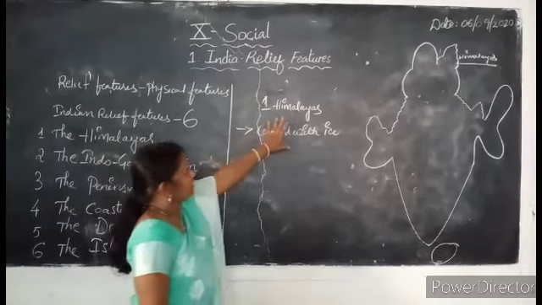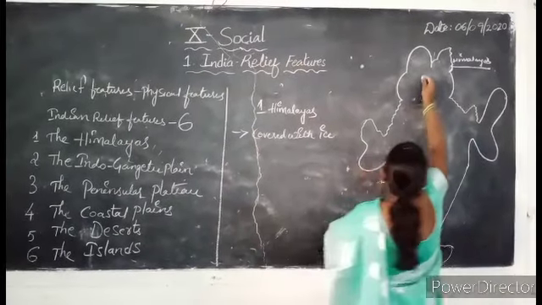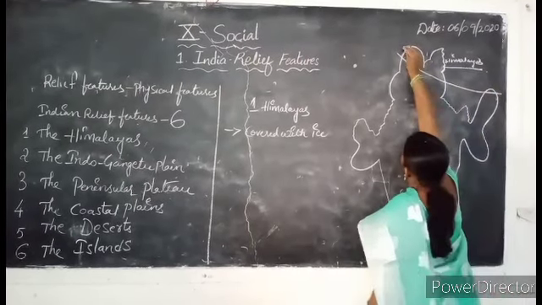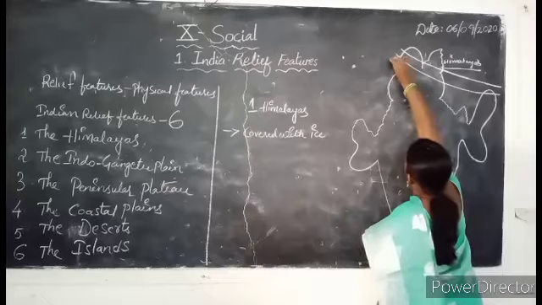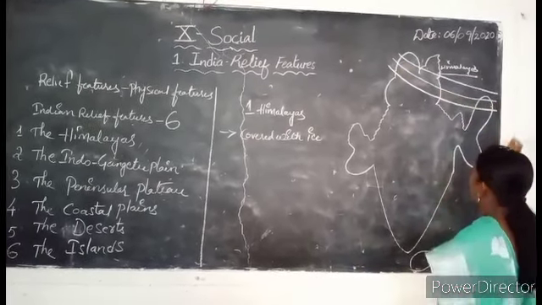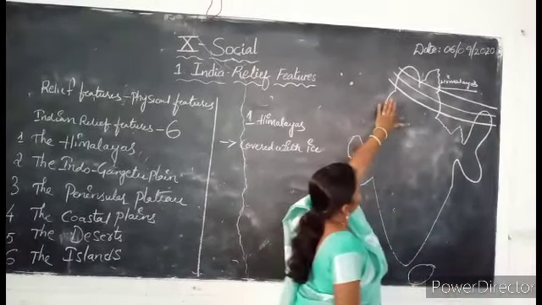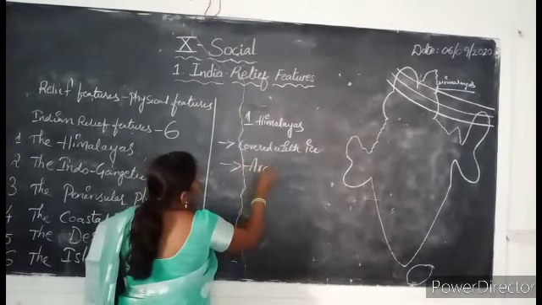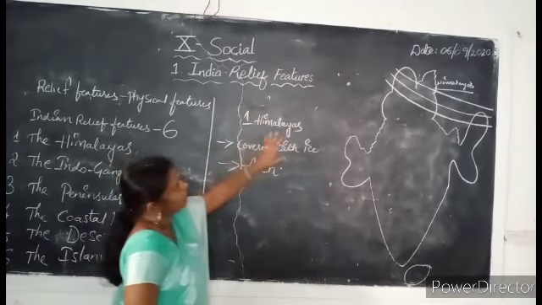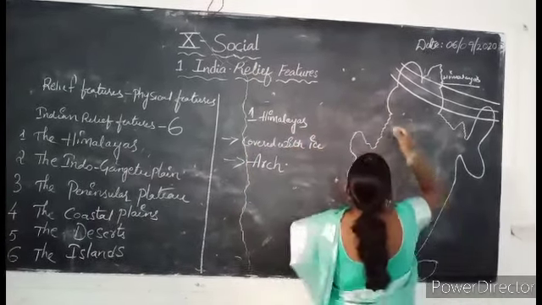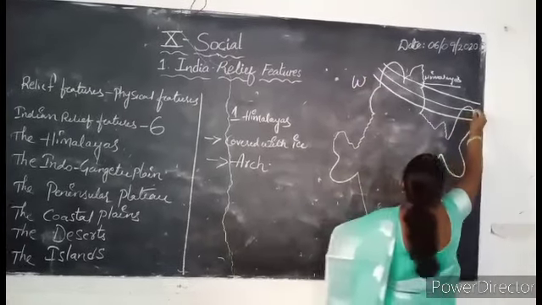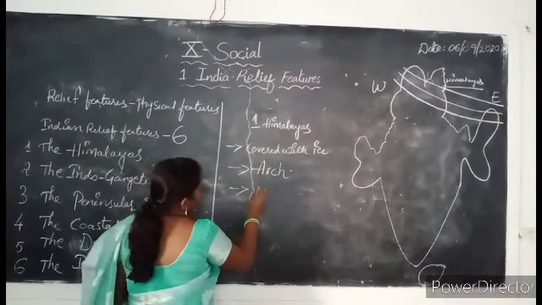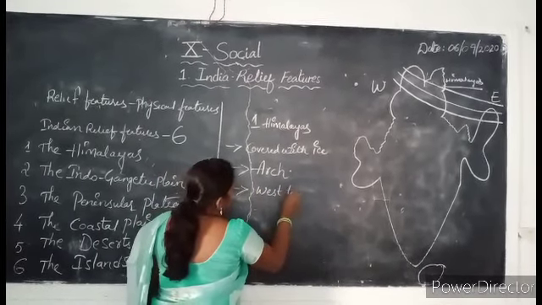If you look into the shape of the Himalayas, they are in the form of an arc. They move from west to east direction. You have to remember this point: west to east direction.